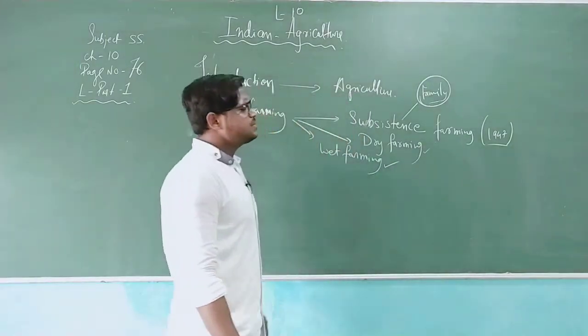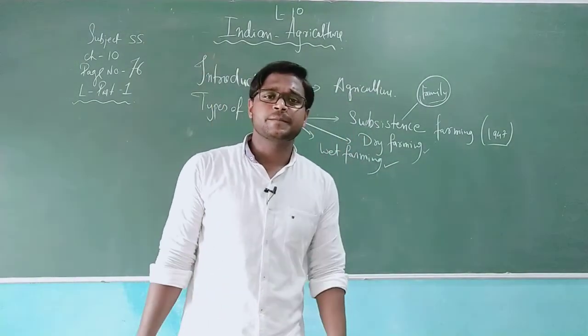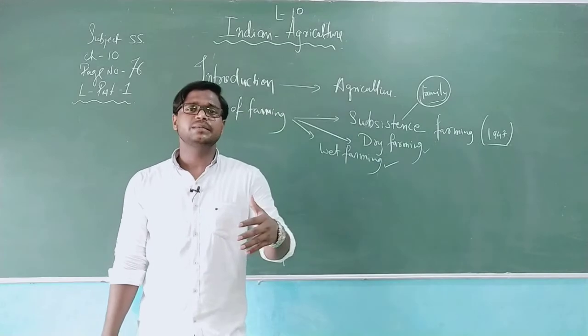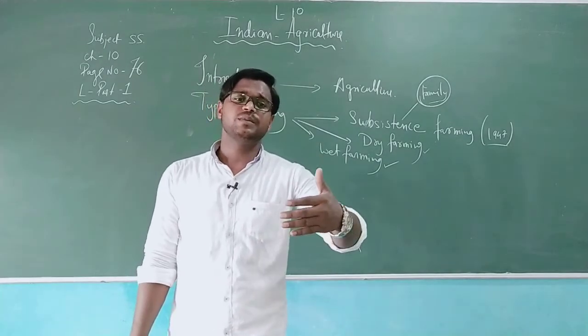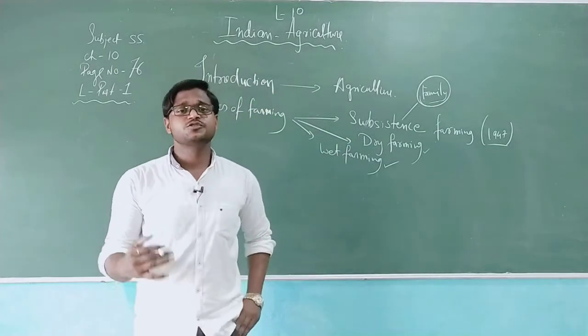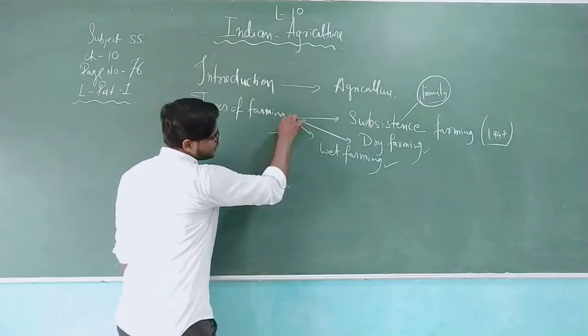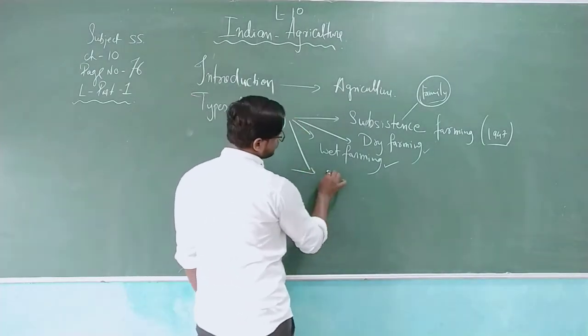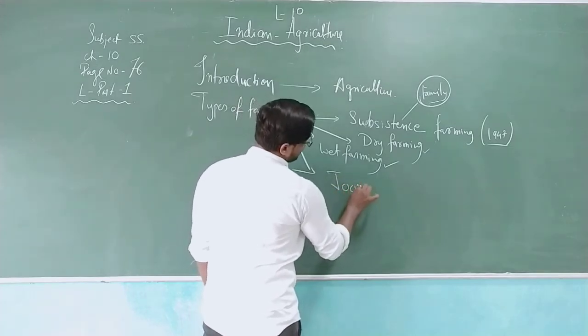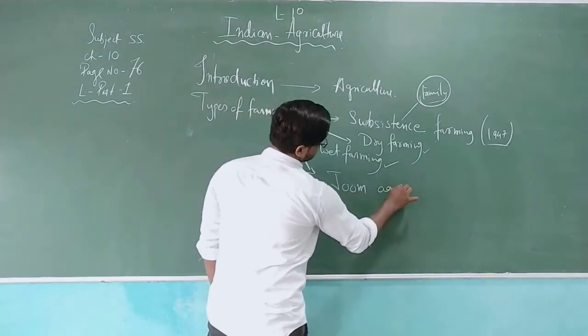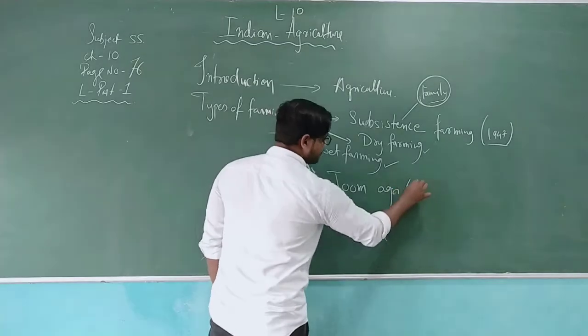Now see, these were the three factors related to farming. If we go further with the basic examples, then shifting agriculture can also be discussed here. What is the meaning of shifting agriculture, which is also known as zoom agriculture or zoom farming?